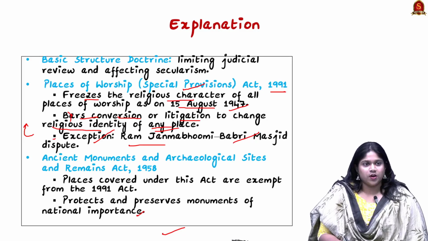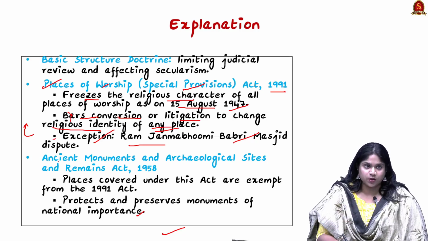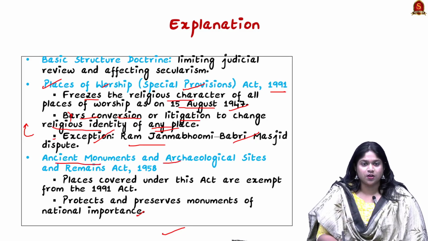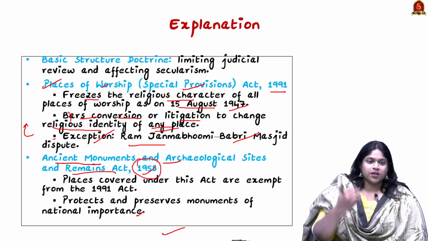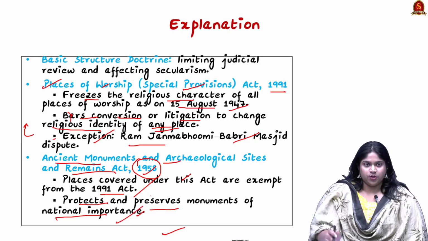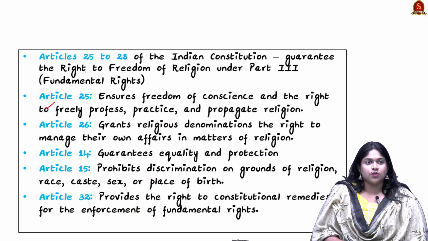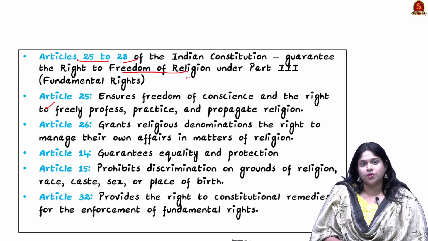Now you have understood about the Places of Worship Act. Now we should see what the act also includes, that is the Ancient Monuments and Archaeological Sites and Remains Act of 1958. So here the places covered under this act are exempt from the 1991 Act, and it protects and preserves monuments of national importance. Now looking into other provisions, we need to know about Articles 25 to 28. They come under the right to freedom of religion.